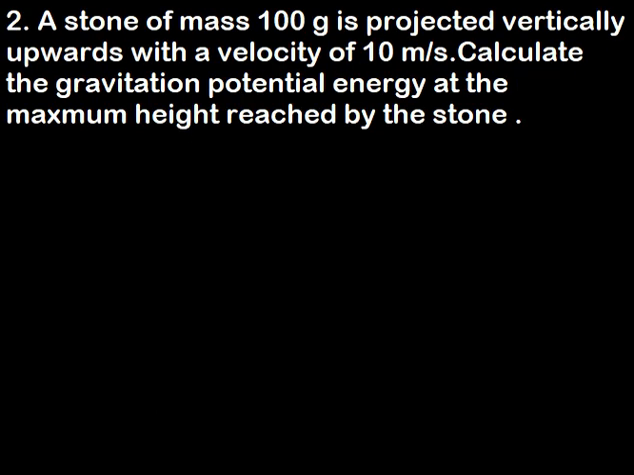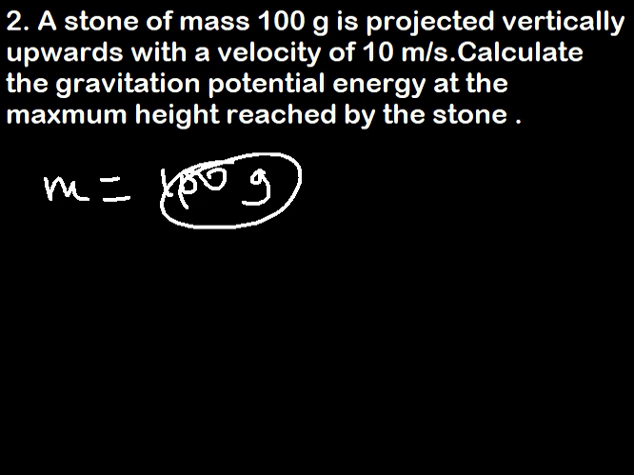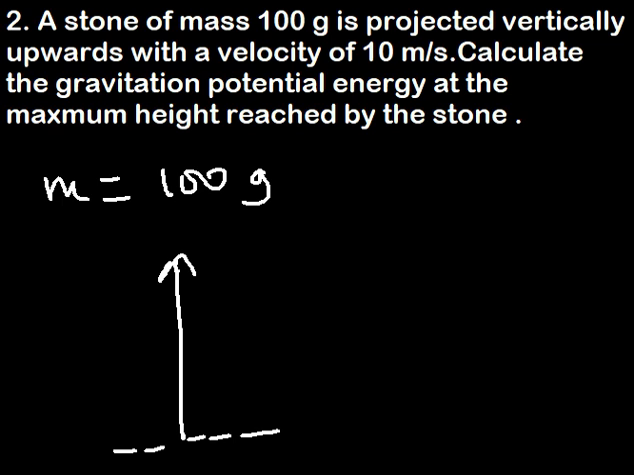And also let's consider this question. A stone of mass 100 grams, and mind you, this mass has to be in kgs, is projected vertically upwards, which means the stone has been thrown vertically upwards from the ground, with an initial velocity of 10 meters per second. Now calculate the gravitational potential energy.